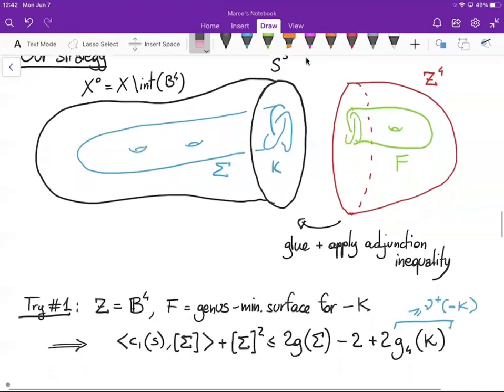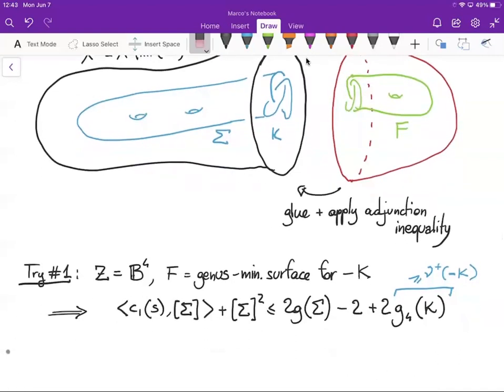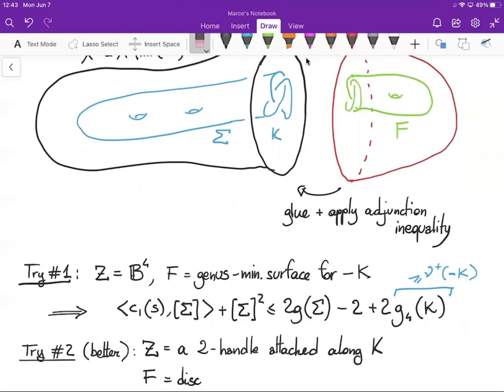In order to get it, we have to glue a four-manifold Z and a surface F in a slightly more interesting way. In the first attempt, we chose Z to be the easiest possible four-manifold. We now try to choose F to be the easiest possible surface, namely a disk. And we can do it if we use a two-handle attached along K as our four-manifold Z, in which case we can choose F to be the core of the two-handle.